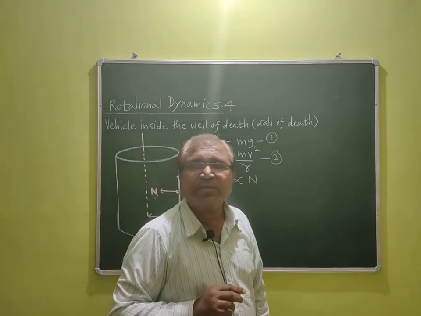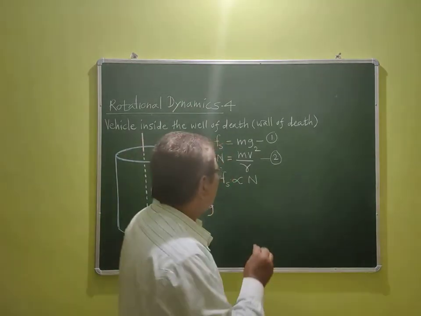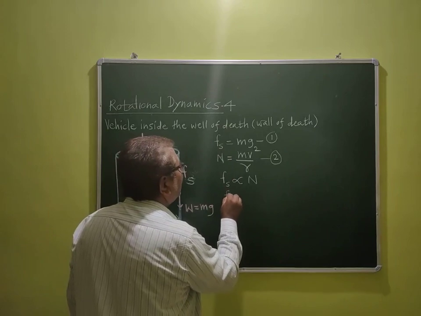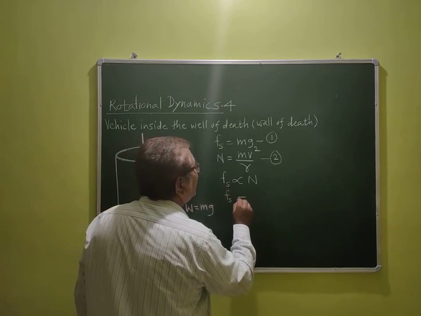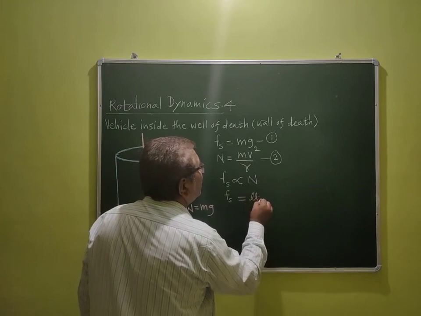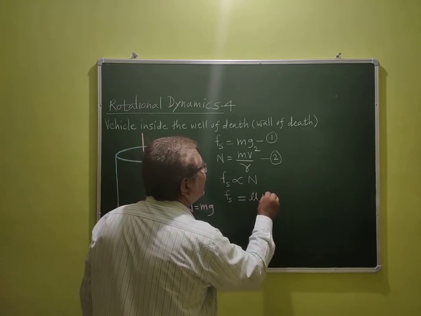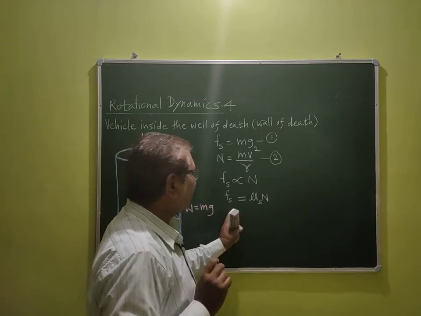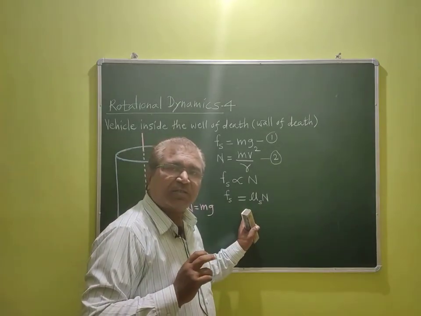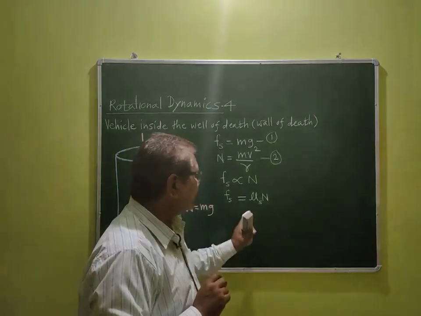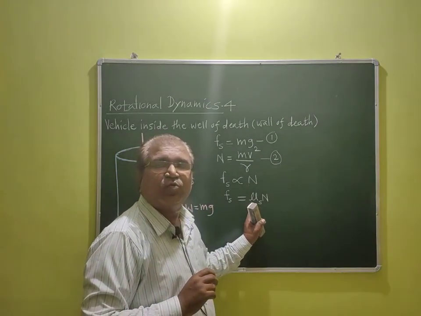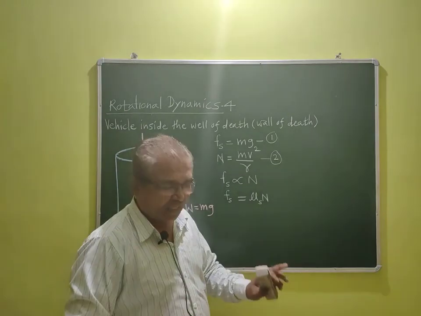This is the first law of static friction. From this we can write Fs is equal to mu s into N. So this equation we got from the law of static friction. What is mu s? Mu s is the coefficient of static friction.